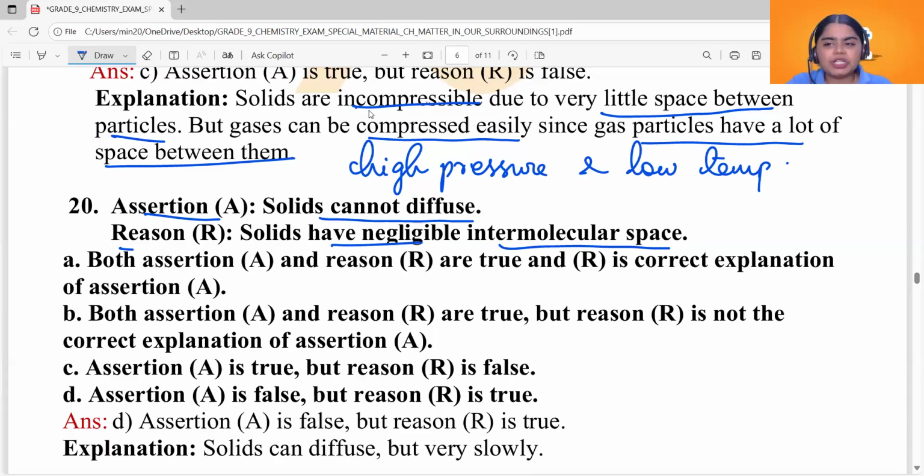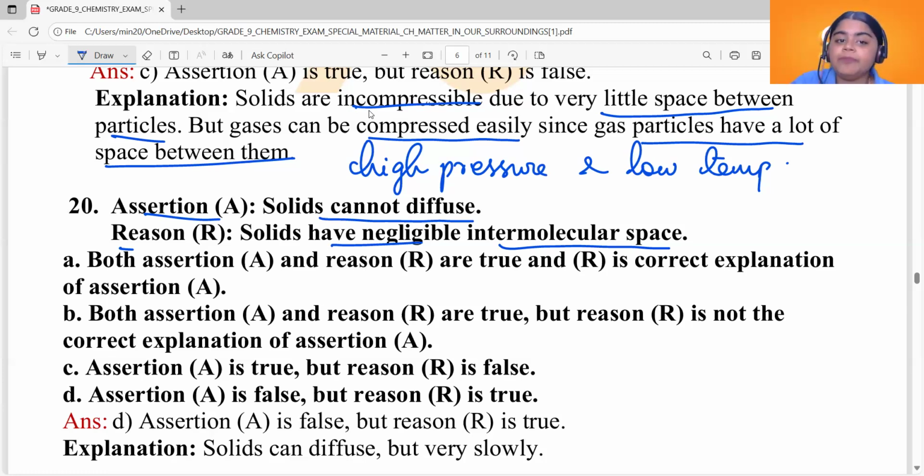Now, the assertion is not completely true. Solids can diffuse, although very slowly. Solids can diffuse through liquids, and solids can diffuse into other solids, like in the case of metals, but those processes are very, very slow. You can't simply say solids cannot diffuse, because they can, but that process is very slow.